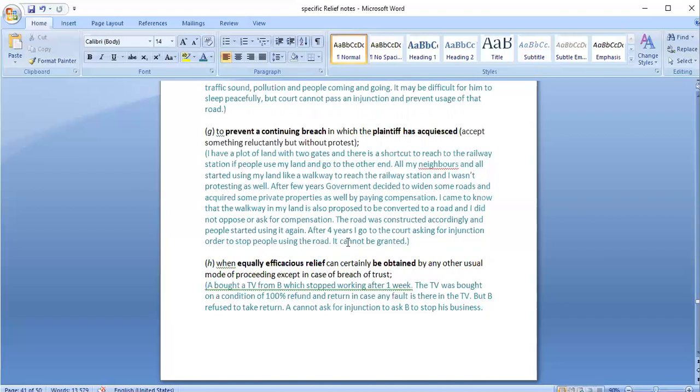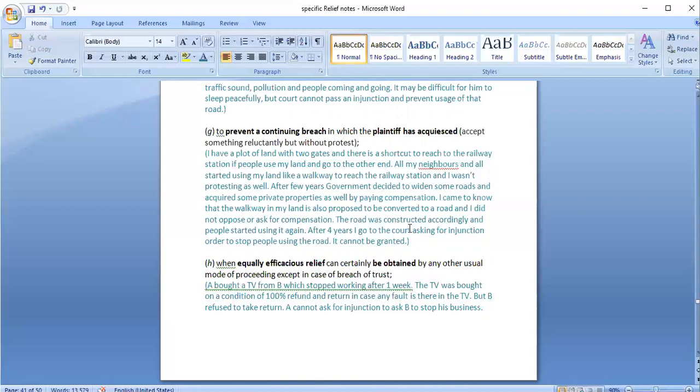After 4 years, he goes to court asking for an injunction that people should stop using this road because this is not a road, this is my land. Also, I have not got compensation from the government when it constructed this road. So what the court would say is that you had a right, but there was a continuing breach and you did not object to it, so there cannot be an injunction order now.